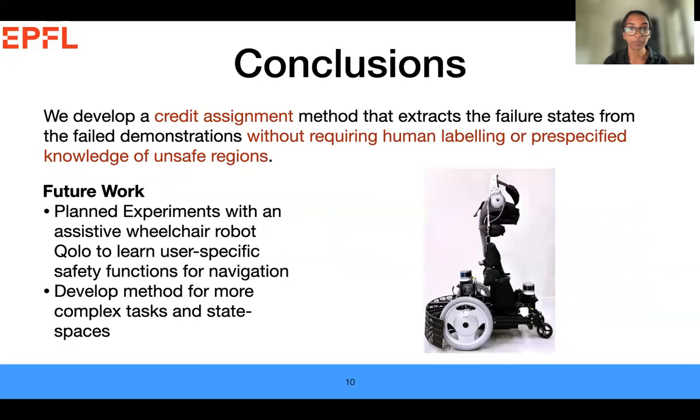So overall, we develop a credit assignment method that extracts the failure states from the failed demonstrations without requiring human labeling or pre-specified knowledge of unsafe regions. In the future, we plan to run experiments with an assistive wheelchair robot, Quolo, from our lab to learn user-specific safety functions for navigation. In addition, we plan to develop and extend the method for more complex tasks and state spaces.